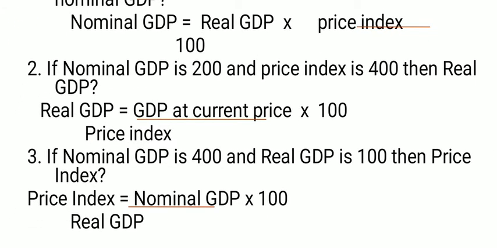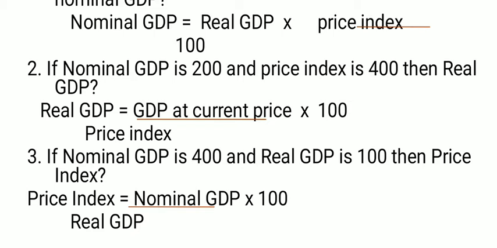And second number: if nominal GDP is 200 and price index is 400, then real GDP is, the formula of real GDP is GDP at current price upon price index into 100. Here the formula is already mentioned. We'll put the values and find out the real GDP.